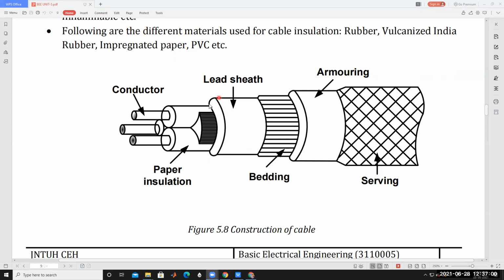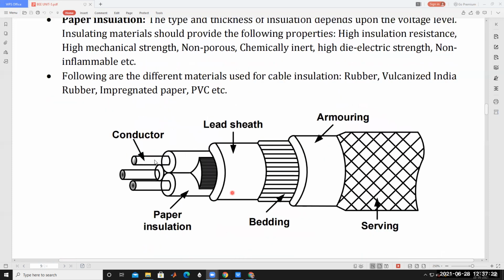This layer is called lead sheath. After that, bedding, armoring, serving. These are the different methods used. Bedding, armoring, serving are the three different layers used to protect against moisture content and also to provide mechanical strength, meaning providing protection against external mechanical injury. Okay, so in this way these cables can be classified.